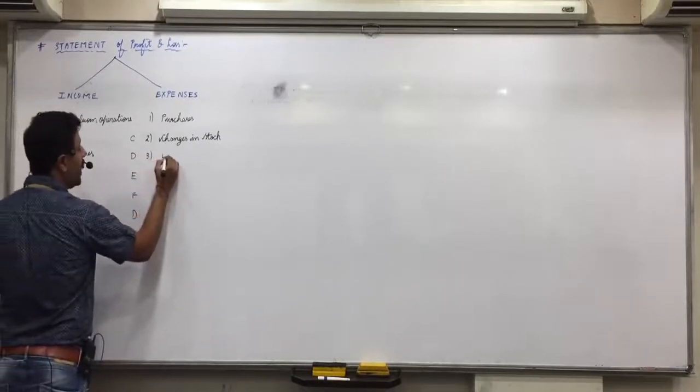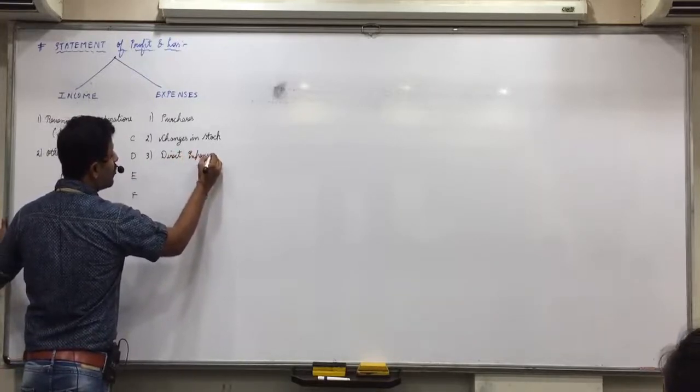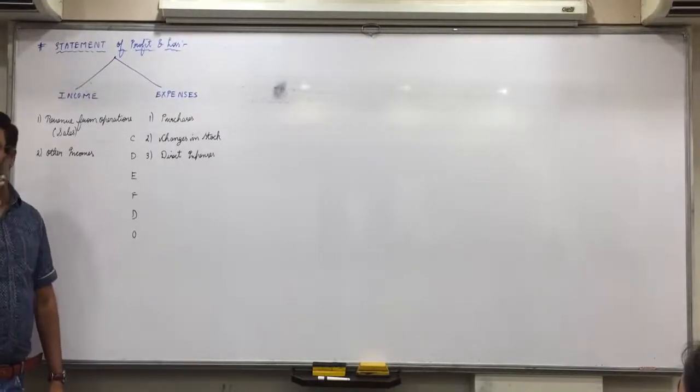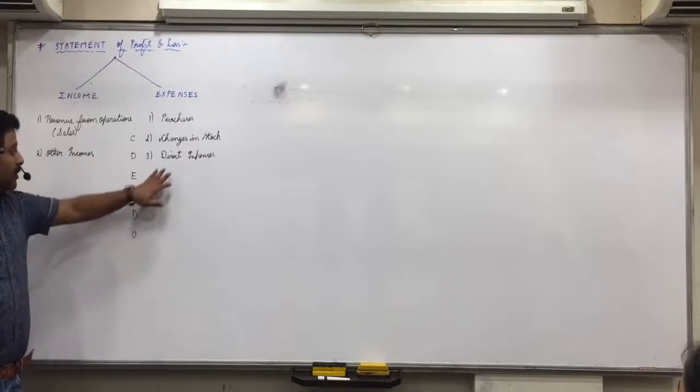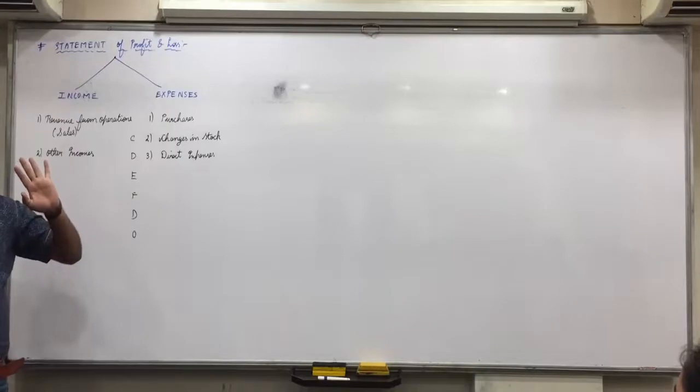D stands for direct expenses. Direct expenses are all those expenses which we used to write in trading account on debit side, except wages. Means carriage inward, railway freight, octroi, demurrage, customs duty. All those expenses will come in direct expenses. All expenses which we used to debit in trading account, except wages.